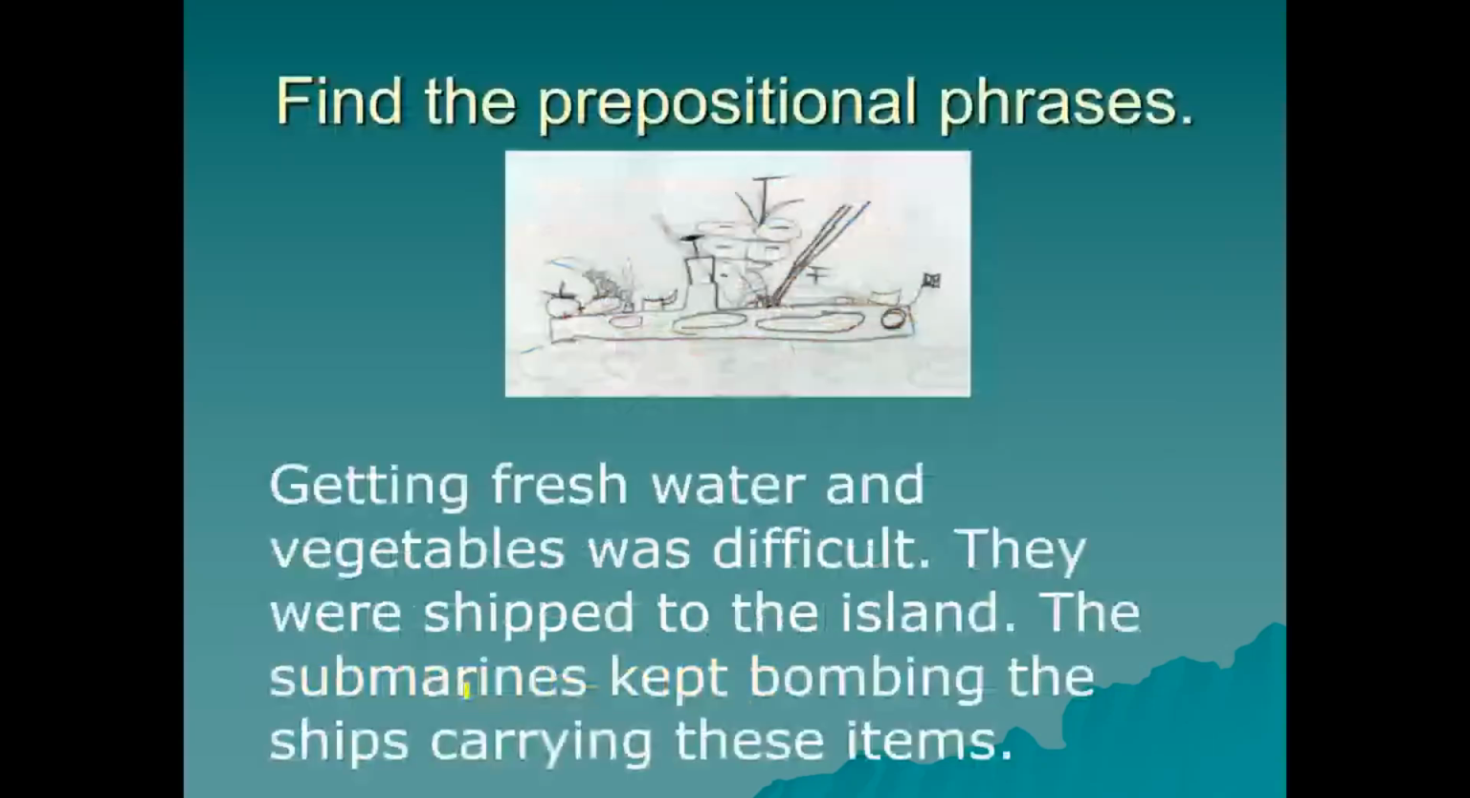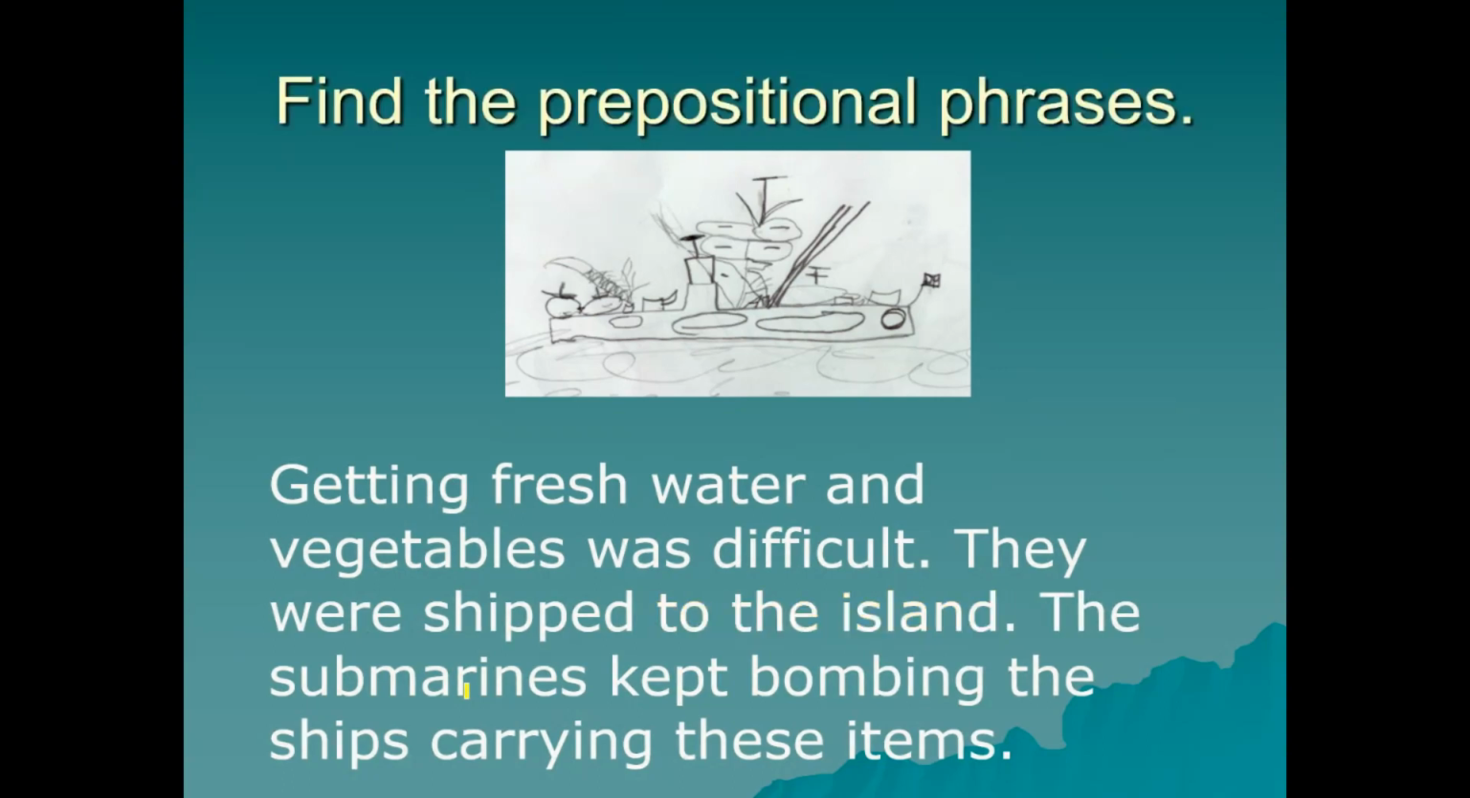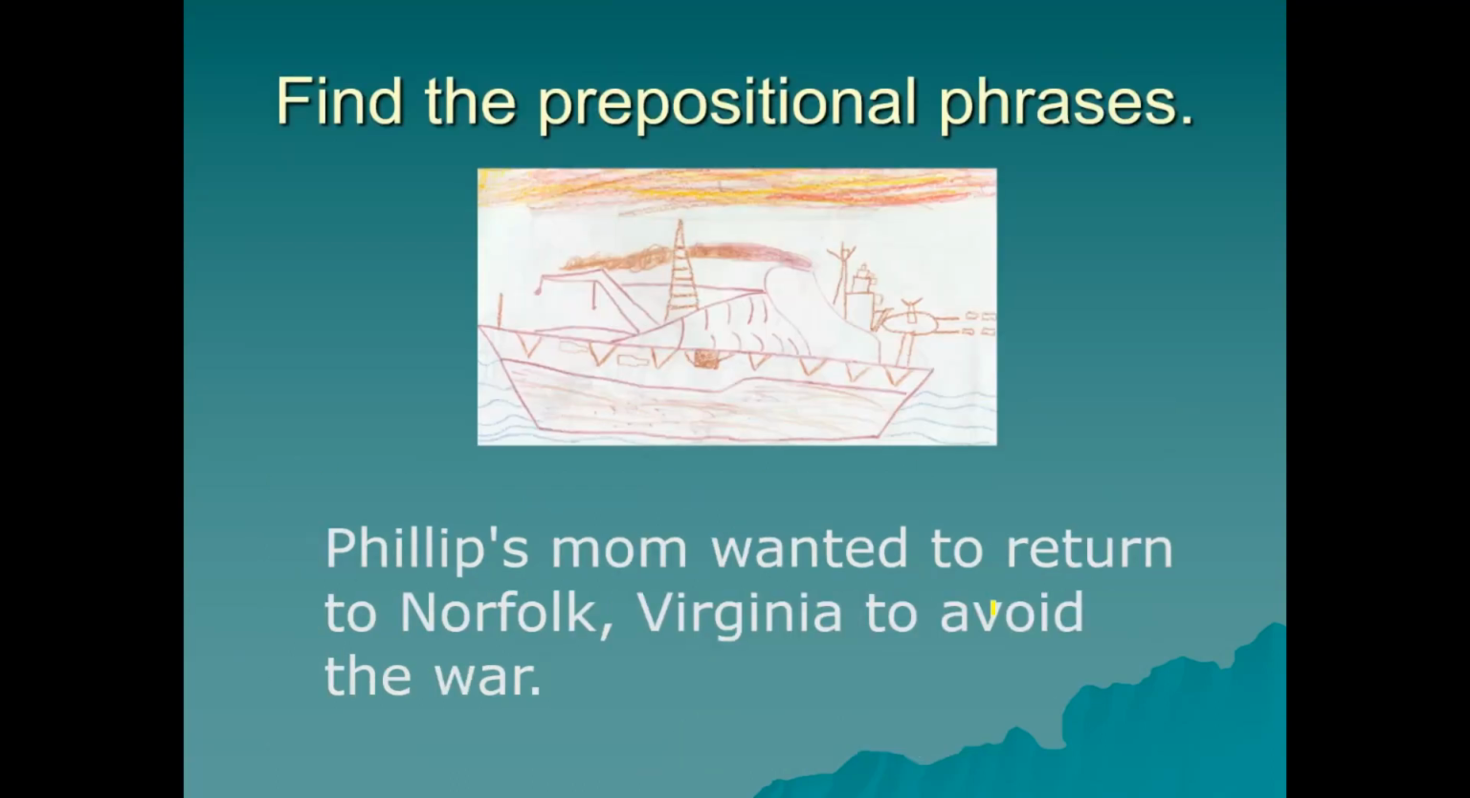We'll try one more. Getting fresh water and vegetables was difficult. They were shipped to the island. The submarines kept bombing the ships carrying these items. This is a little difficult. Ma'am, shipped to the island. To the island. Yes, good. To is a preposition. We need to think about it many times. That is why we have that exam.